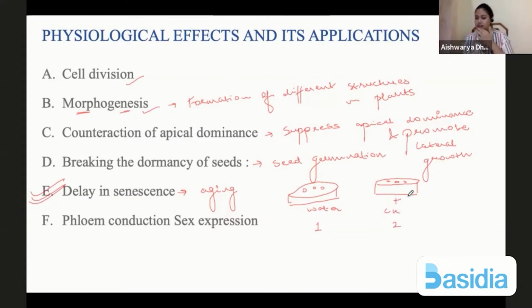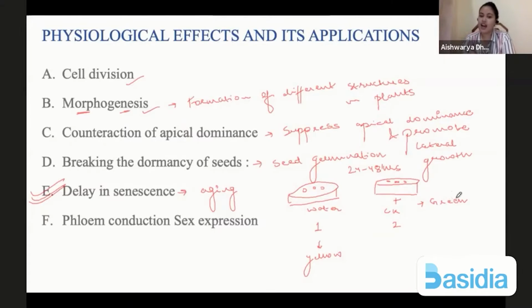This second setup, the leaves will remain green for a longer period of time. So you leave it like this for 24 hours to 48 hours. Since it is not attached to the plant, the plant will not be able to save it. This will start yellowing and showing signs of aging, whereas this will remain green. So if cytokinin is present, it will delay senescence.